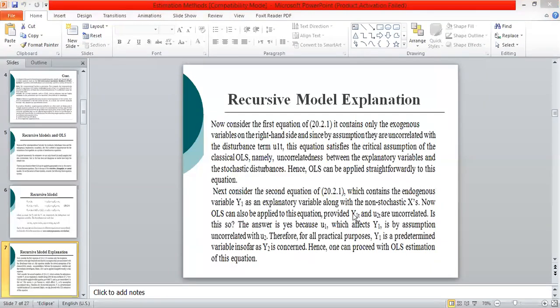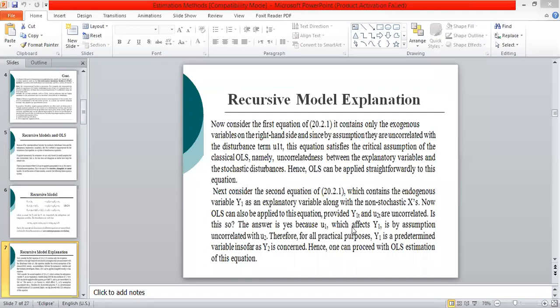Is this so? The answer is yes, because U1, which affects Y1, is by assumption uncorrelated with U2. By this assumption, U1 and U2 are uncorrelated.